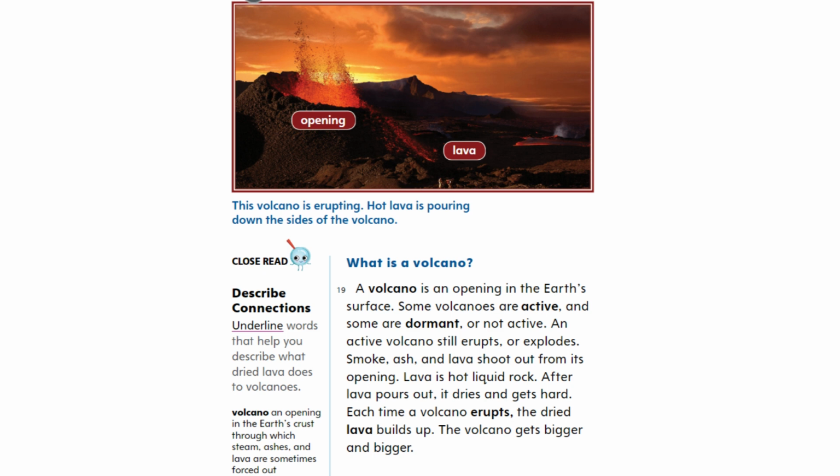After lava pours out, it dries and gets hard. Each time a volcano erupts, the dried lava builds up. The volcano gets bigger and bigger. Volcano. An opening at the top of a high hill or mountain through which steam, ashes, and lava are sometimes forced out.